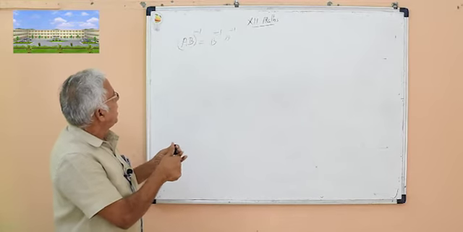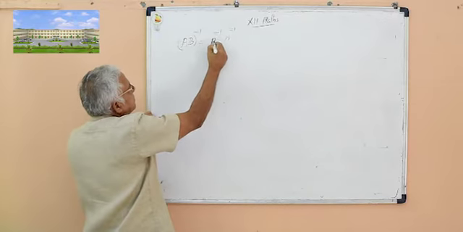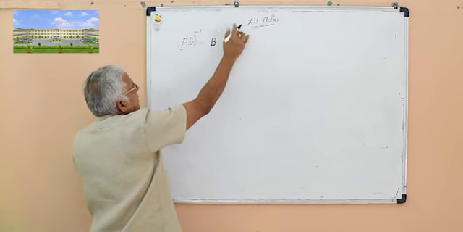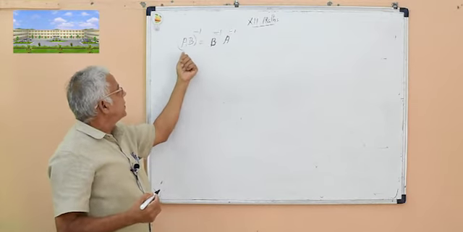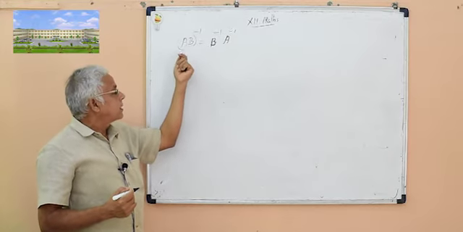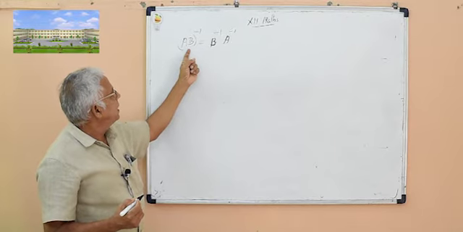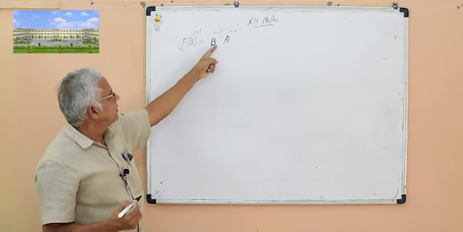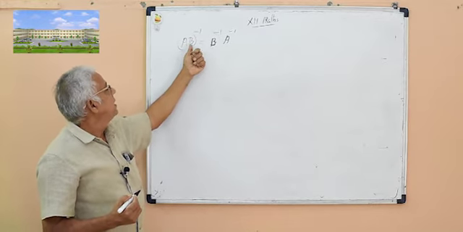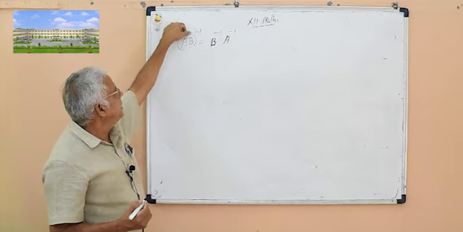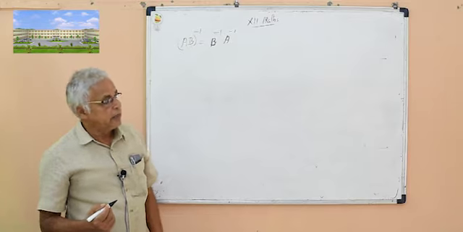As we studied in the third chapter, the reversal law on transpose of a matrix: (AB) transpose is equal to B transpose into A transpose. Reversal law on inverse: (AB) inverse is equal to B inverse into A inverse.